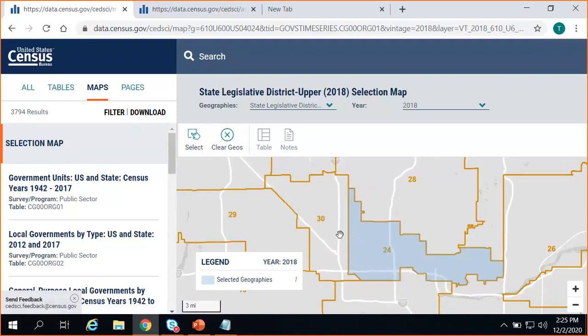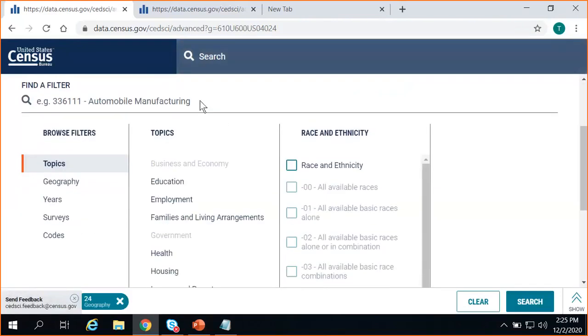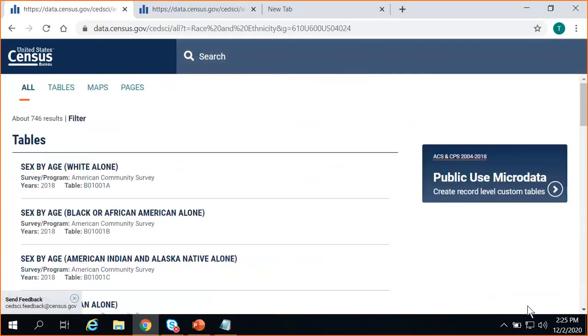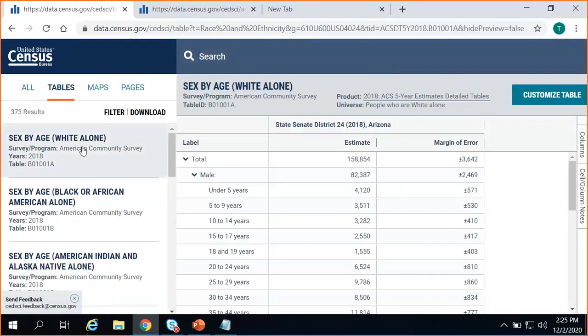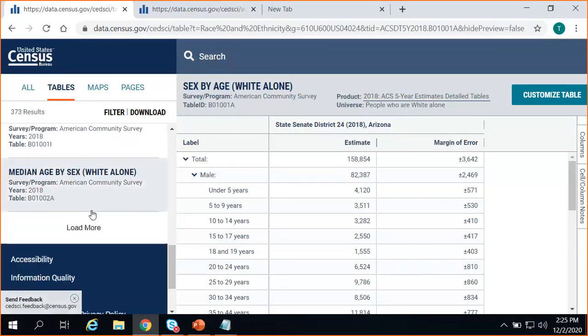So another alternative to going through the filter panels, once you've done that step, you can click into the single search bar and click on Advanced Search. You could add a race and ethnicity topic like we did before, and then click Search in the lower right. And notice you're getting the 2018 data that is compatible with that vintage for the geography.